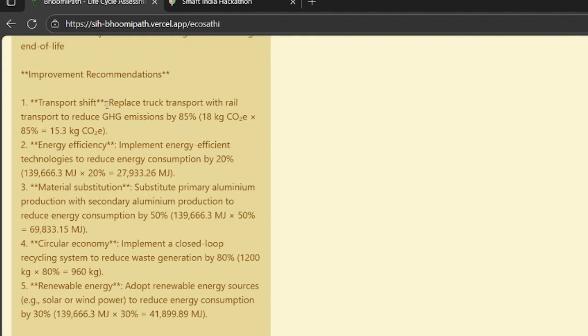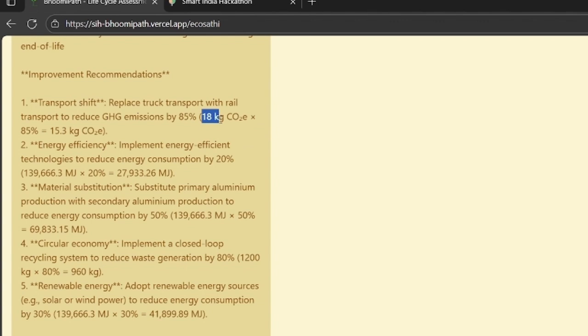Transportation shift: replace truck transport with rail. It is telling us not to use trucks, just use railway systems, to reduce GHG by 85%. That means 85% of GHG will be reduced if you start using rail instead of the truck transportation system.